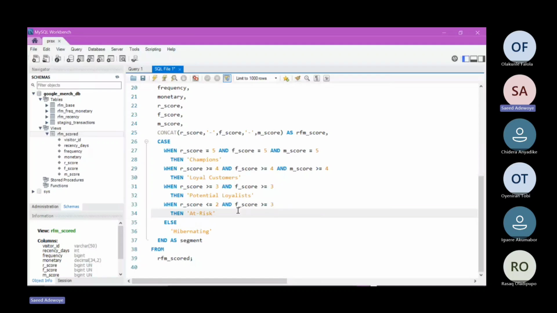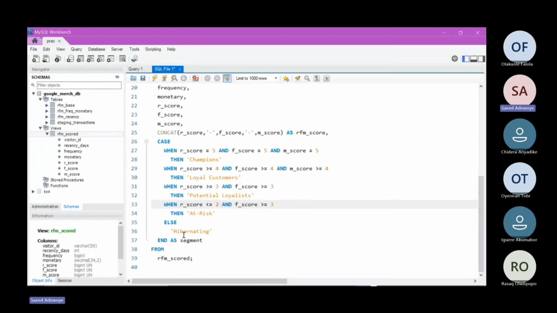So for this customer, if the F score is greater than or equal to 3, that is 3, 4, 5, even though they are our old-time customers, they still buy some things from our website often. So all these kinds of customers should be classified as at risk.